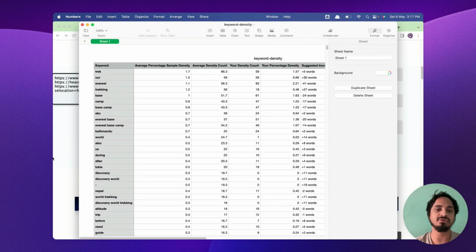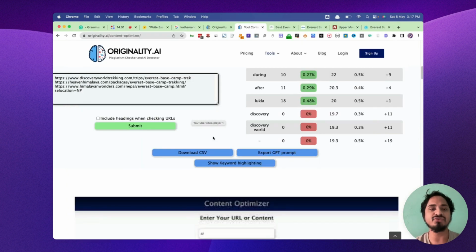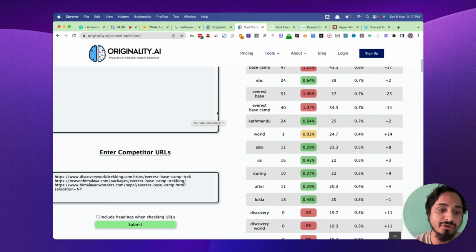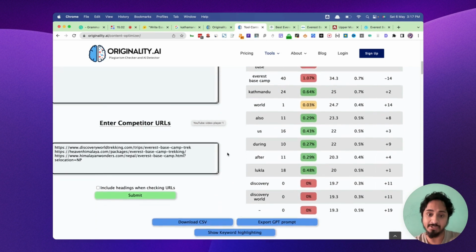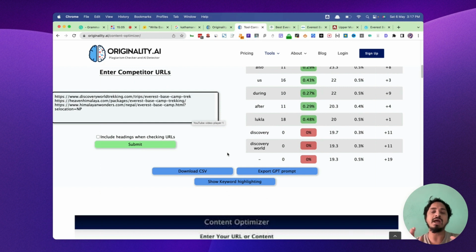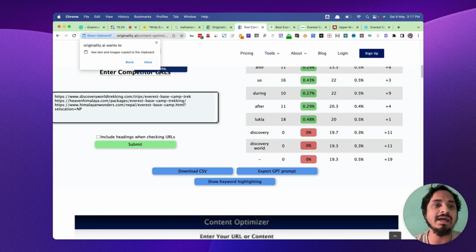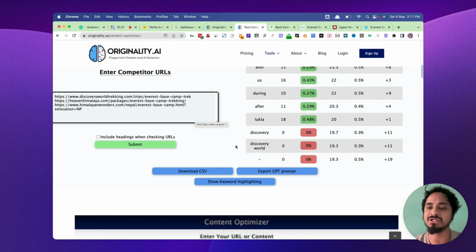Okay, percentage, so good. One interesting feature it has is export to ChatGPT prompt. So let's just say we want to outrank some competitor's content, so we have to write content, right? What we can do is export the ChatGPT prompt, which is already pre-given to you based on the input and the information we put in this tool. So let's click on export to ChatGPT prompt, and it allows us to copy the prompt to the clipboard.